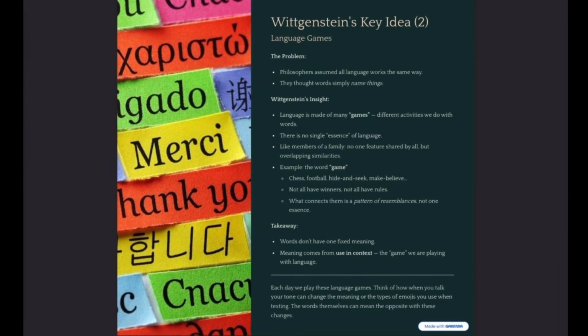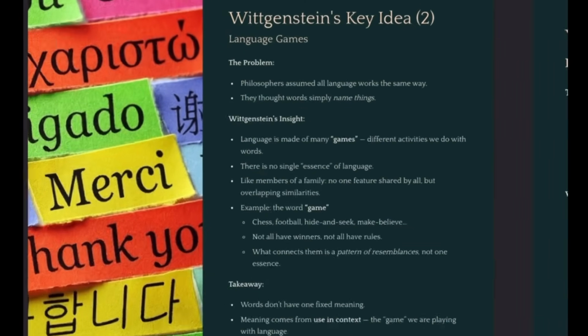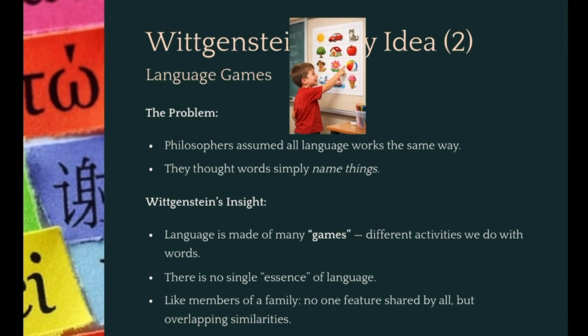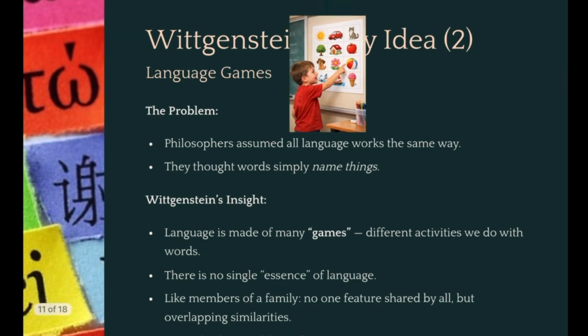And so Wittgenstein's second key idea comes from him rethinking his first idea and deciding that, well, maybe language is a little bit more complicated. The problem Wittgenstein finds is that philosophers assumed that all language works the same way. Even he had originally thought that way. And then he realized that we think language is just naming things, right? Ball, table, chair, dog. But he realizes that it's more than that.